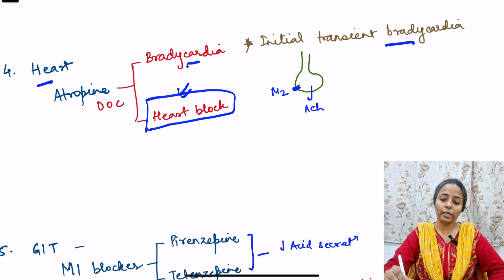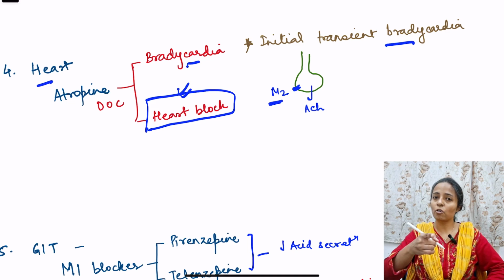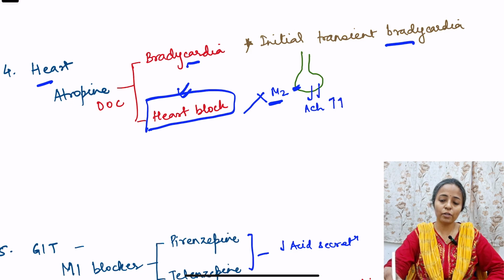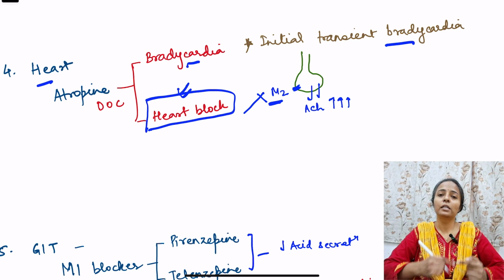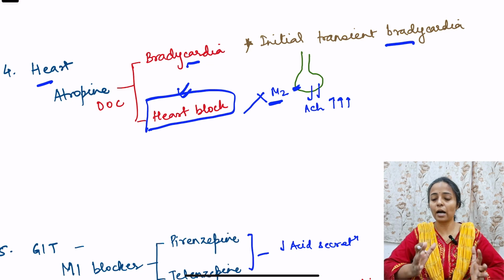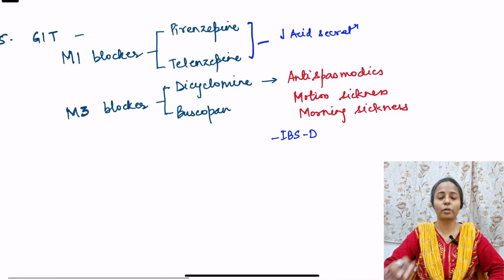See, I told you before that there are M2 receptors present on the neurons which are releasing the acetylcholine. Now atropine is a non-selective blocker, so it blocks these M2 receptors as well, and because of this, initially there is an increase in the release of acetylcholine. So it causes bradycardia, but later on there is tachycardia because atropine blocks the M2 receptors present on the heart also, right? So in the heart, atropine is the drug of choice for bradycardia and for heart block.